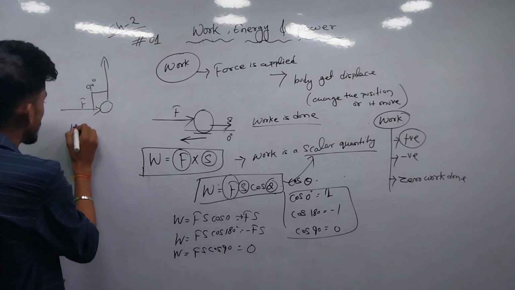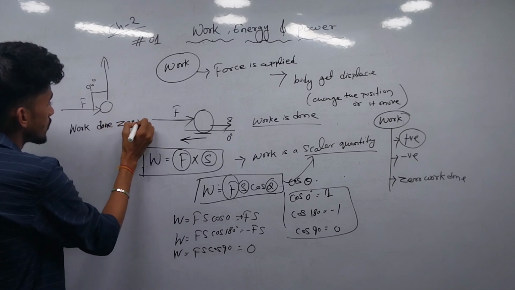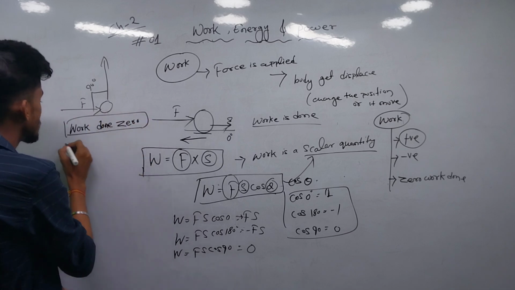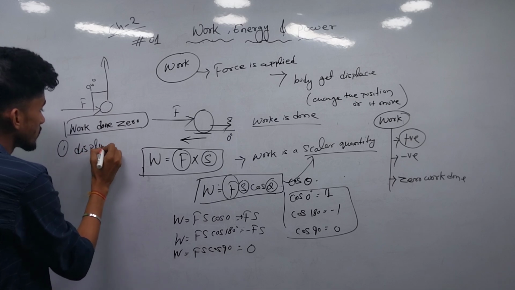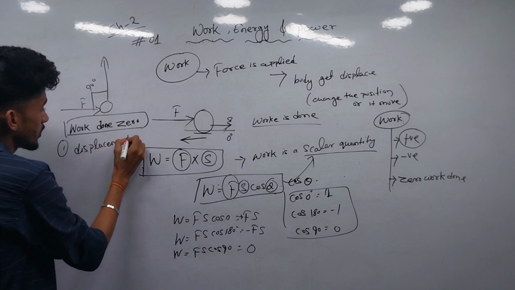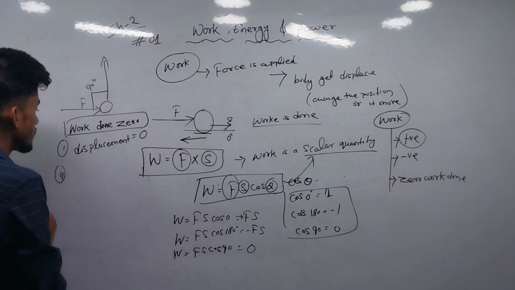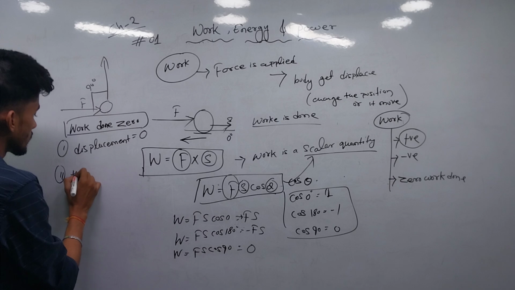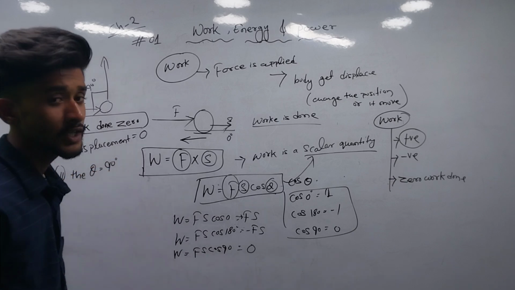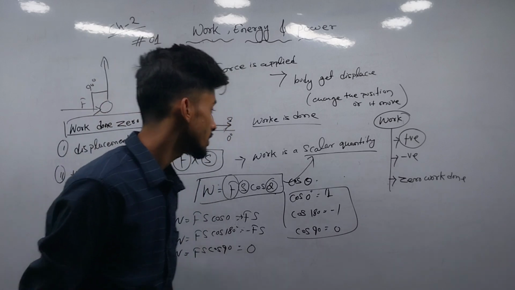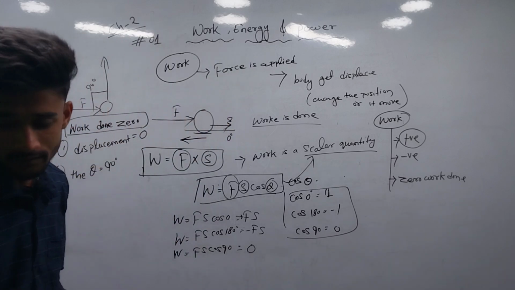For work done 0, we have two cases. One is displacement equals 0, in that case work done is 0. The next case is theta equals 90 degrees, or the angle between the force and the displacement is 90 degrees, then the work done will be 0. So those are the three types of work done.